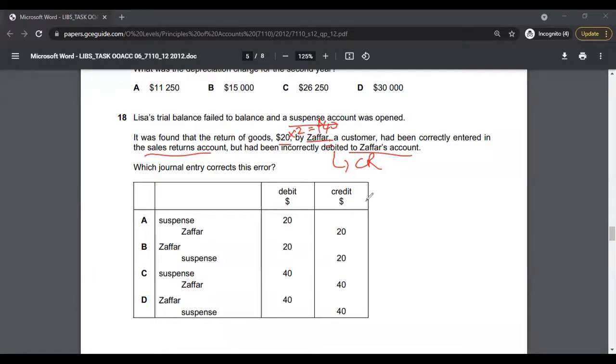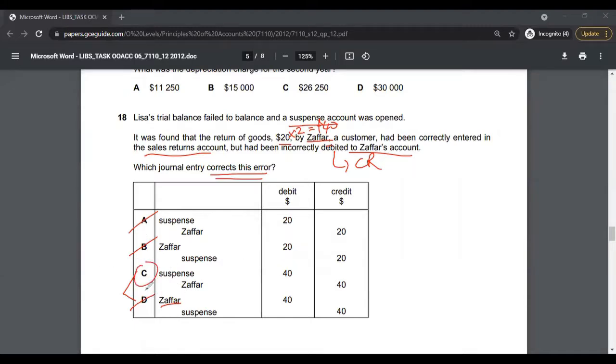If you just run through the options, you can actually eliminate option A and B, because the question is asking which journal entry corrects this error. Option A and B are eliminated because the amount has to be $40. The correction is going to be for $40. Option D is 50-50, but Zafar has been incorrectly debited, so it cannot be option D. It has to be option C.